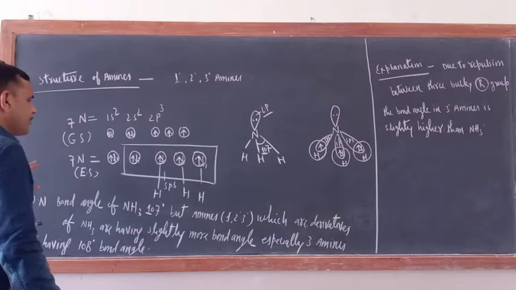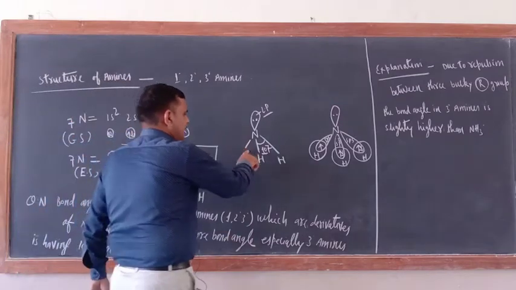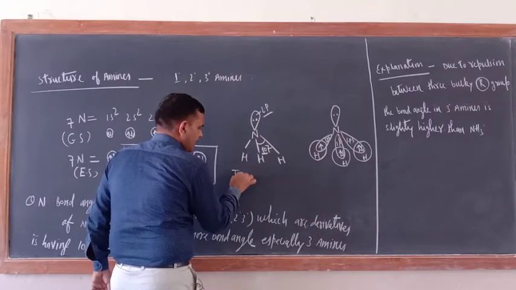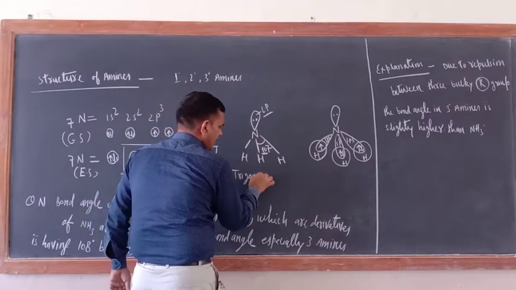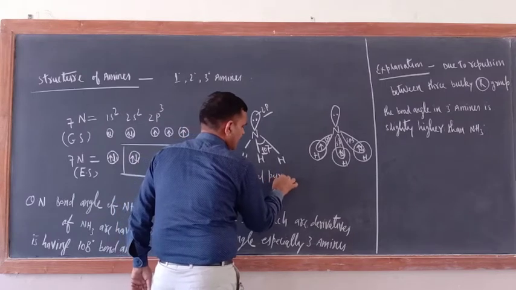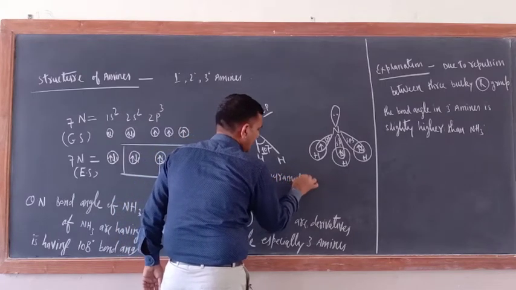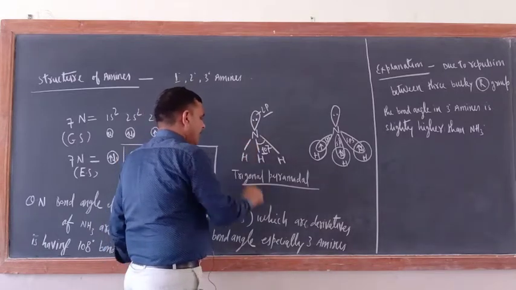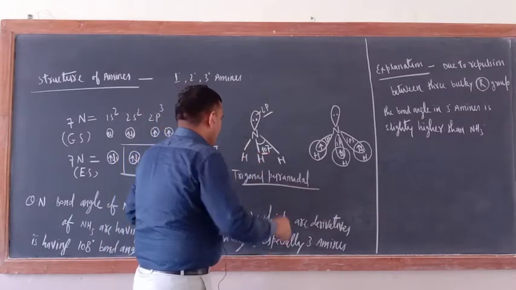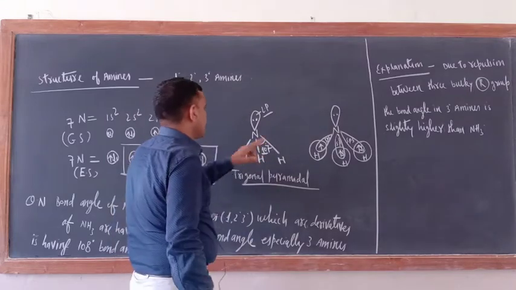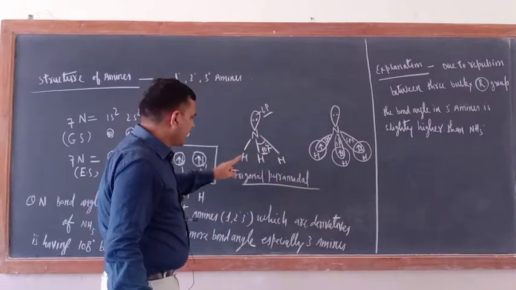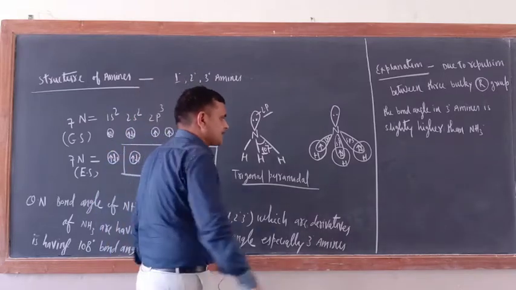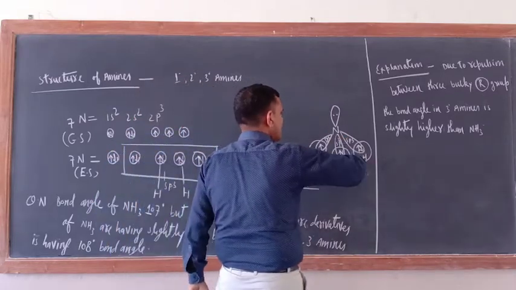Okay, now try to understand here. This is the structure of ammonia. What is the shape here? Trigonal pyramidal. What is the bond angle here? The bond angle is 107 degree. Trigonal pyramidal shape is there. This is the structure.